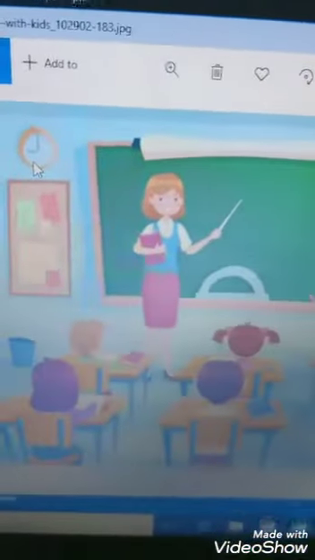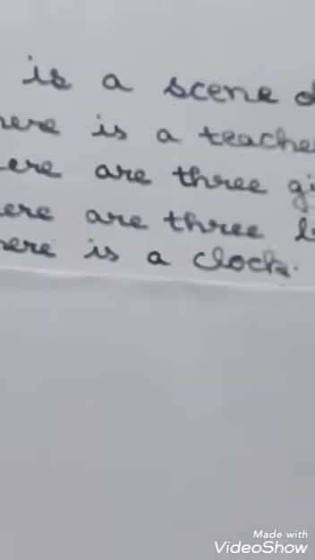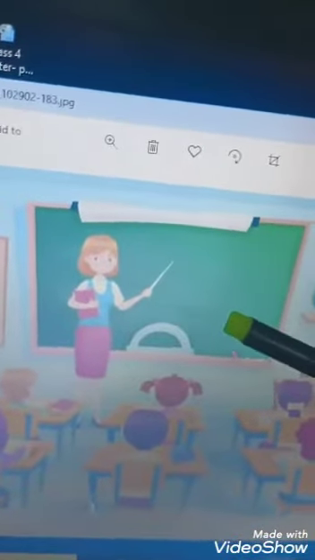Observe the other things in this class. So here, look at this. This is a clock. So we can write, there is a clock. Now carefully observe the picture. Here we have seen a blackboard also. So we can write, there is a blackboard.